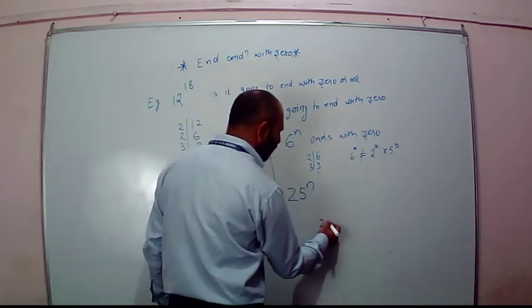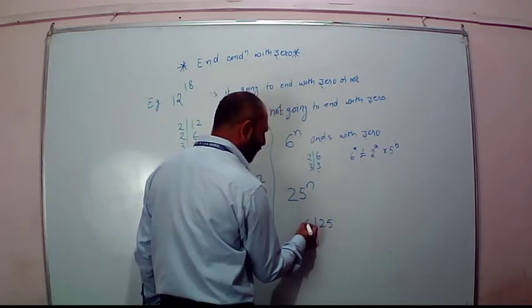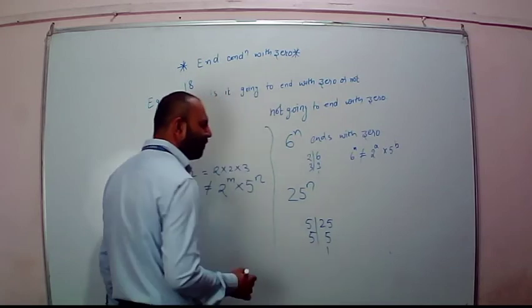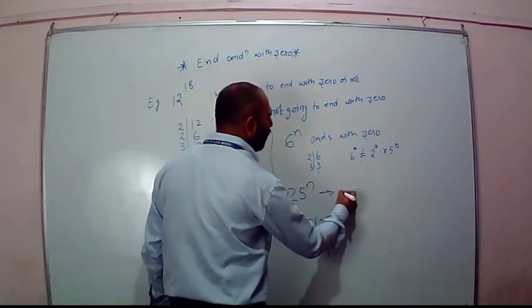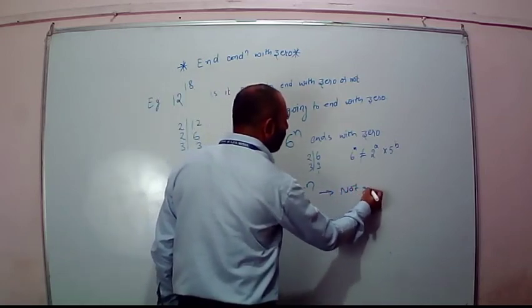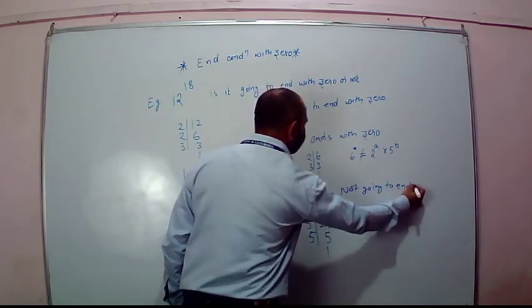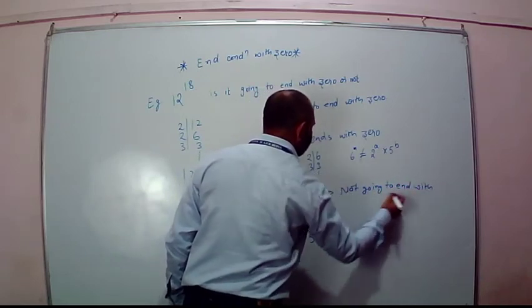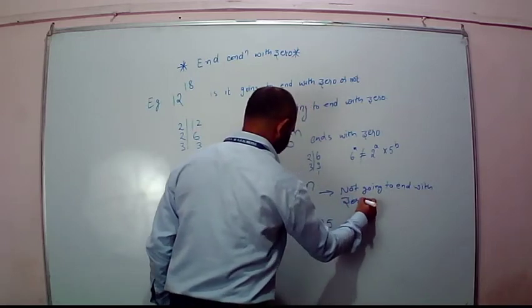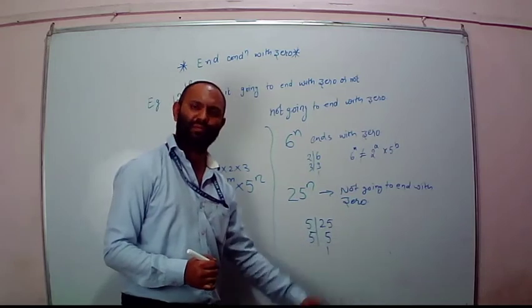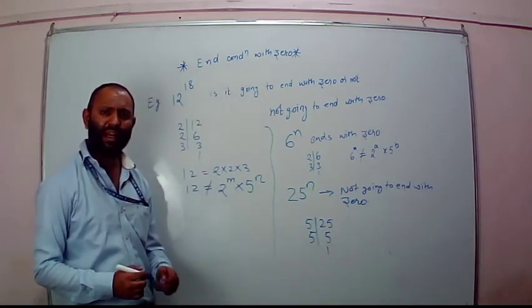What about the factors of 25? 5, 5. So it is not going to end with 0, because it has a factor 5 but not 2. Getting that?